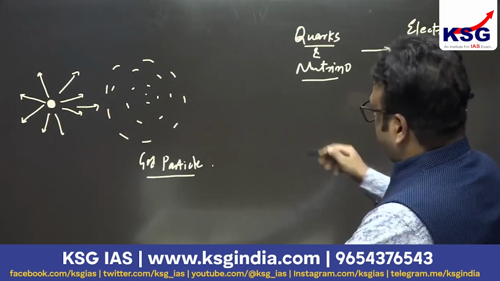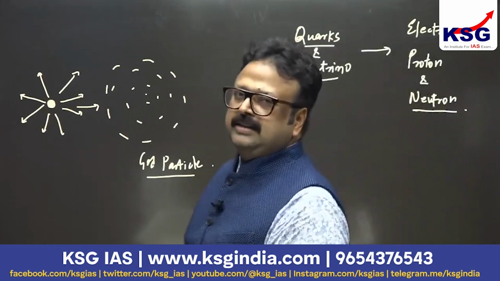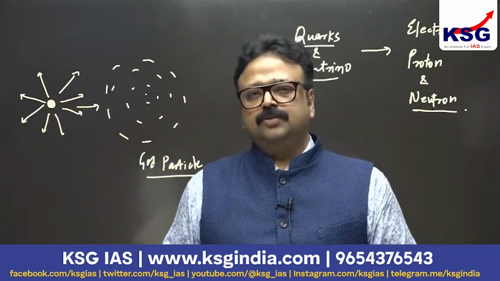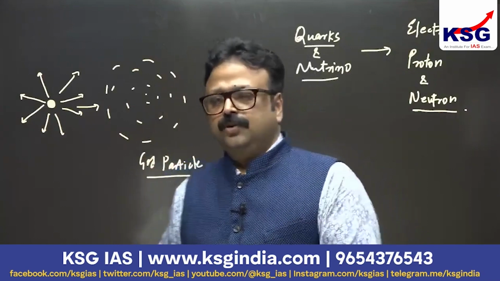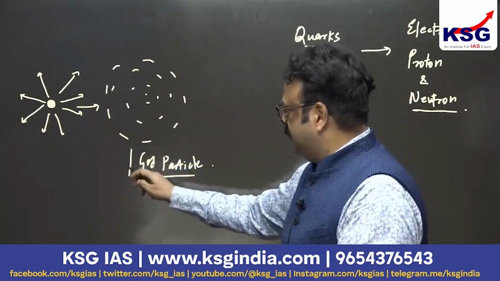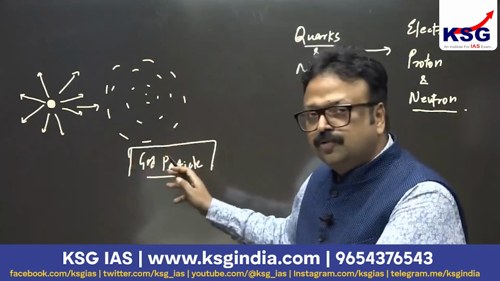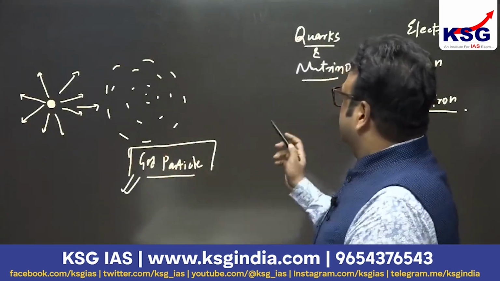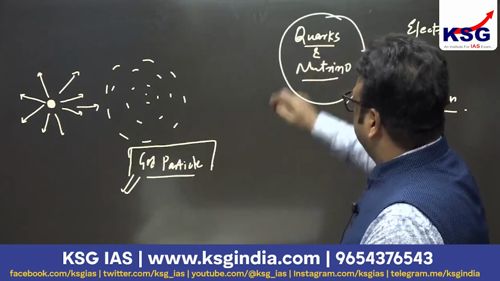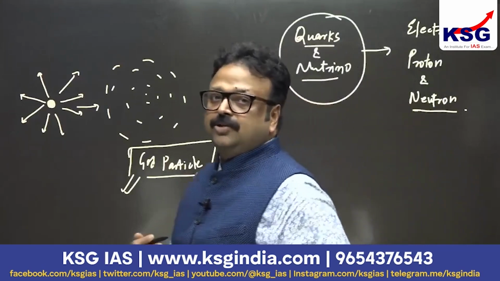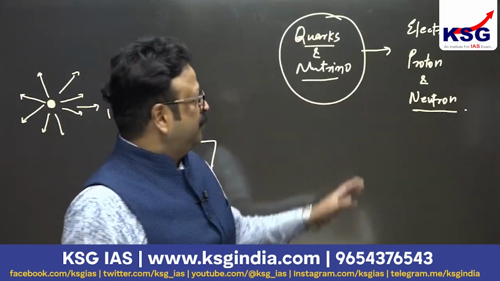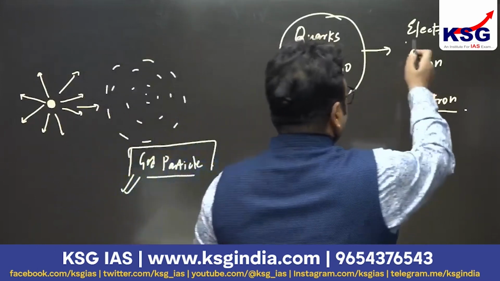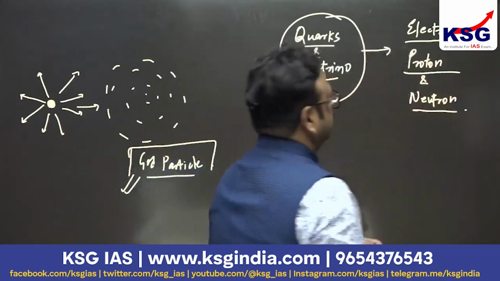The process of formation of these particles started just a few minutes after the Big Bang. There was an explosion and the expansion was going on. In the meanwhile, in the expansion, energy was converted into mass, and in which form? God particles. And these God particles gave rise to quarks and neutrinos. A recombination of these quarks and neutrinos was in the form of subatomic particles, that is what? Electron, proton and neutron. Fine.